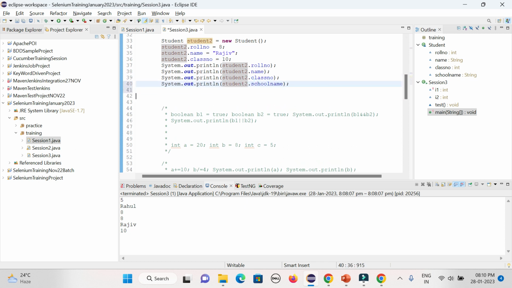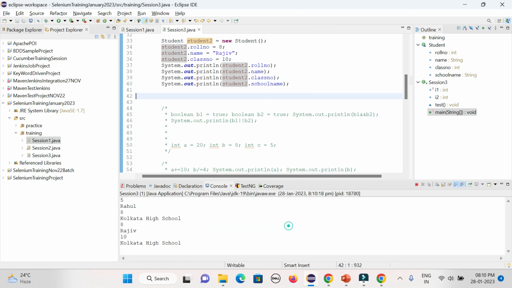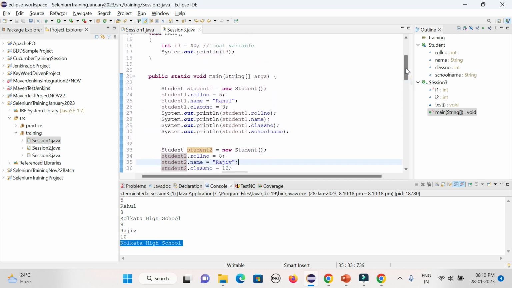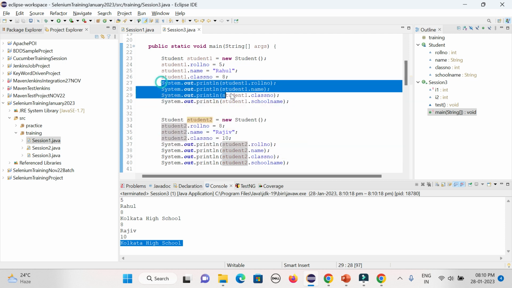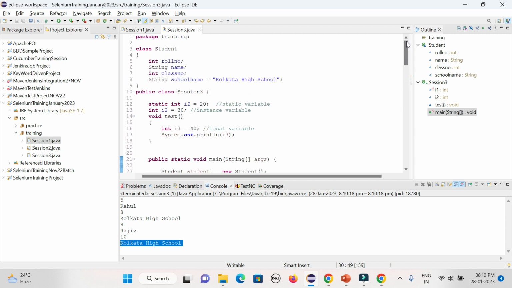That is the way you should work in real time. You could see the school is common everywhere, but other values will really change, so you can create the object or instance, then add your value as and when required. There are a lot of verification points also, you need to validate them, then do the relevant operation based on the requirement. That is the way your object and class will be linked in real time as well.